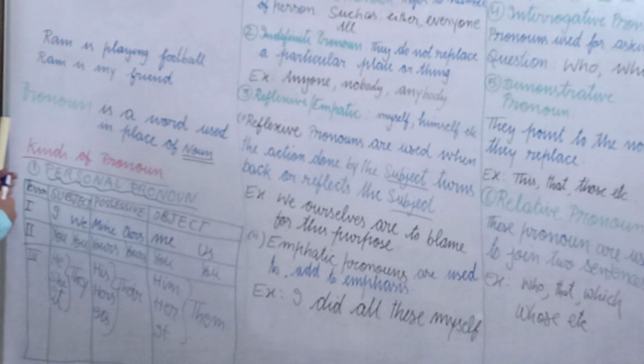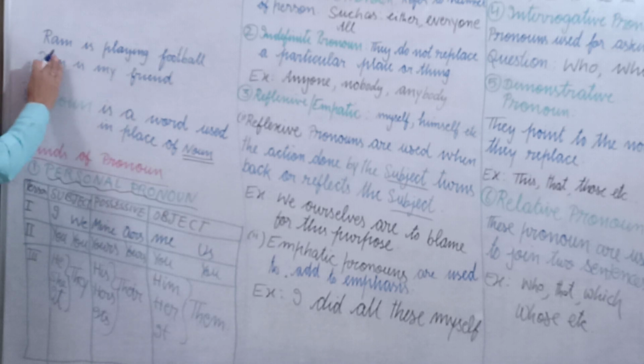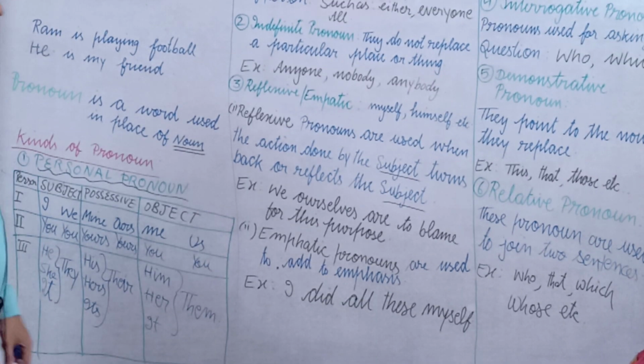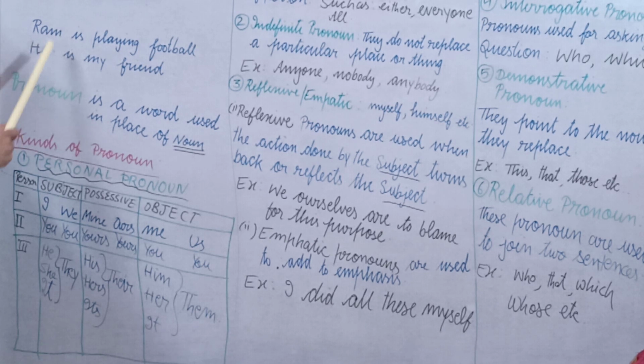So what could I have done? In place of Ram I should have written he. So the word which is used in place of noun is called pronoun.